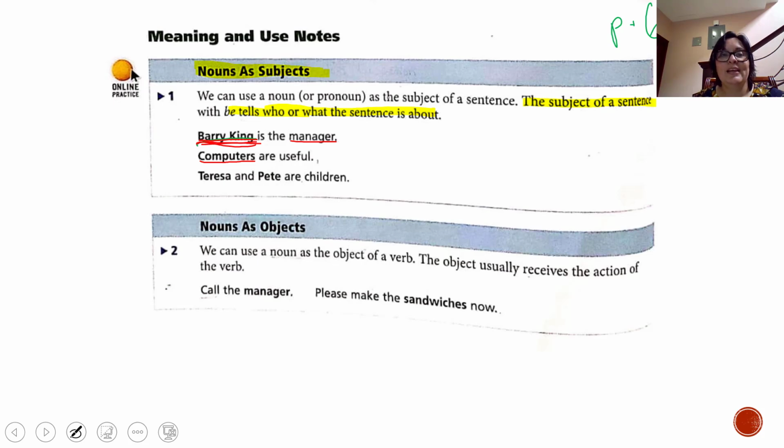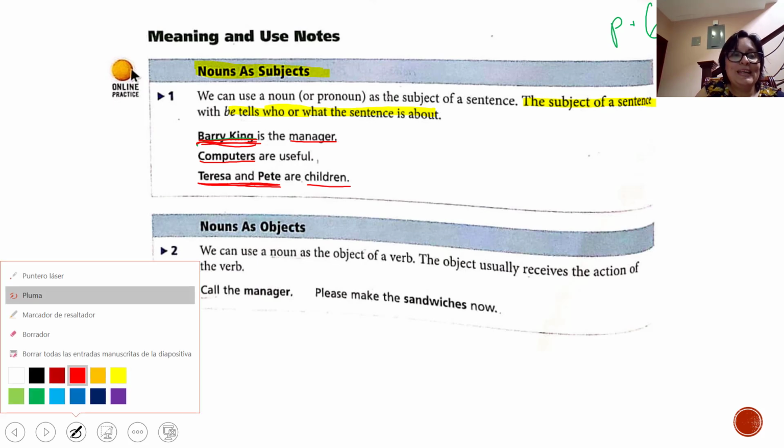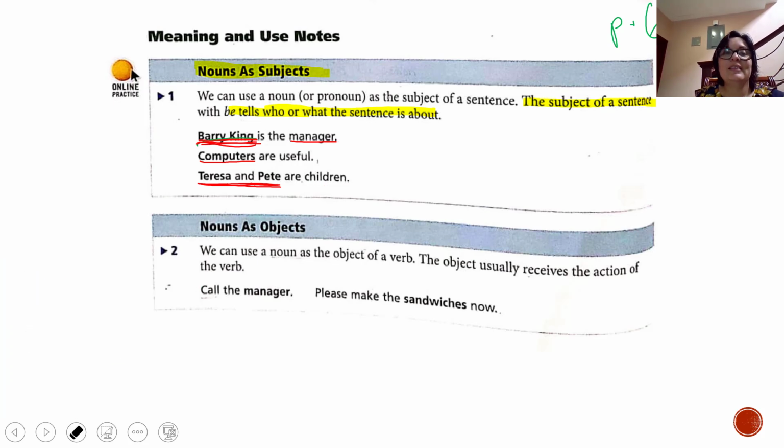Now let's see the third one. Teresa and Pete are children. Looking here, we have Teresa is a noun, Pete is another noun, and children is another noun, okay? But which one of the three is the subject? What are we talking about, or whom are we talking about? We are talking about Teresa and Pete. So Teresa and Pete are the subject. Teresa and Pete are children. We are talking about Teresa and Pete.